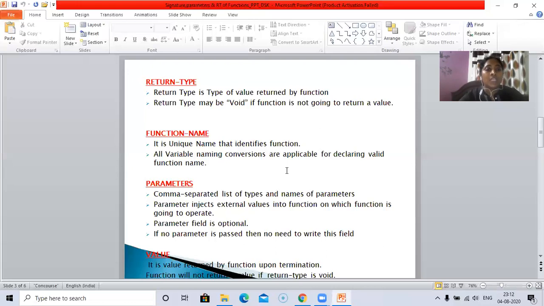Value is the value returned by the function upon termination. The function will not return a value if the return type is void. This is the first thing we have learned regarding the return type. If the function definition is not going to return any value, then within the declaration itself, the return type can be void.